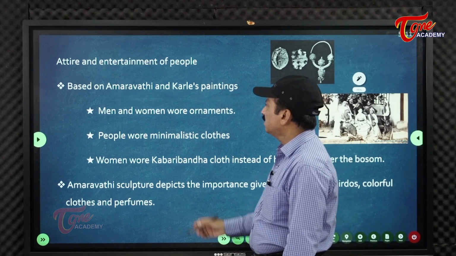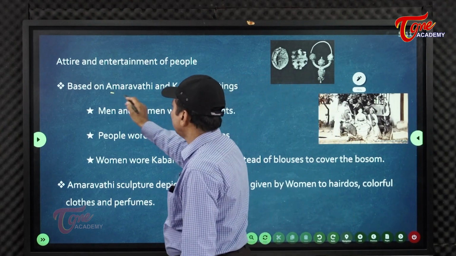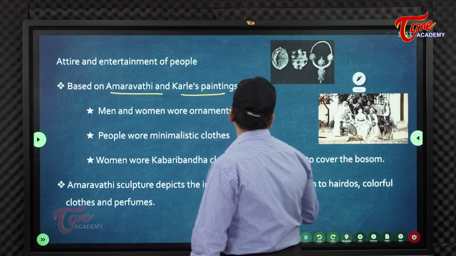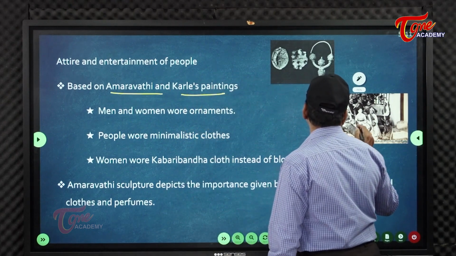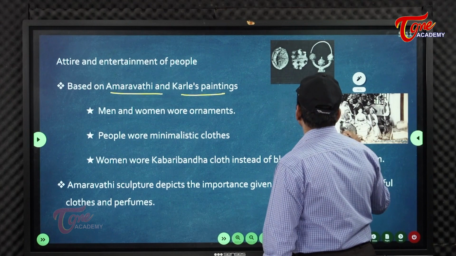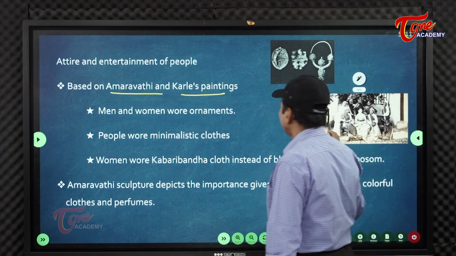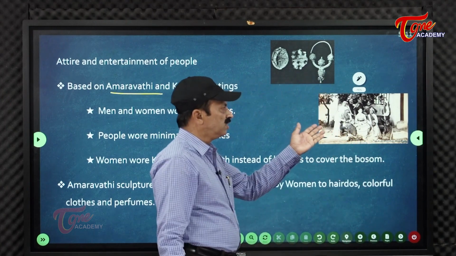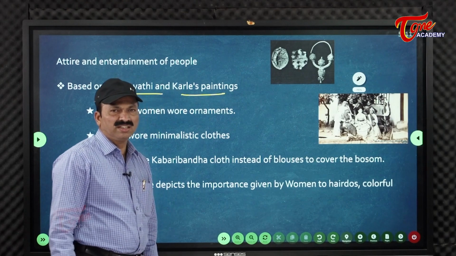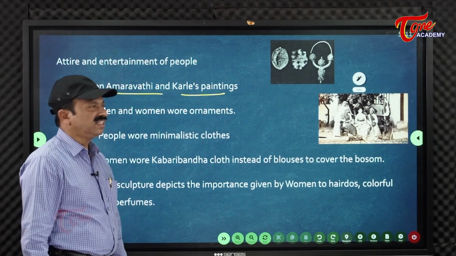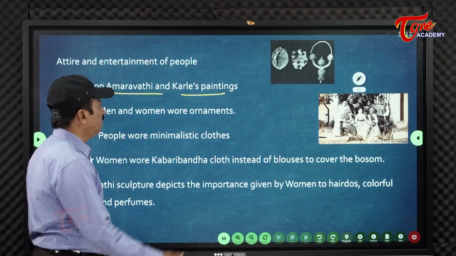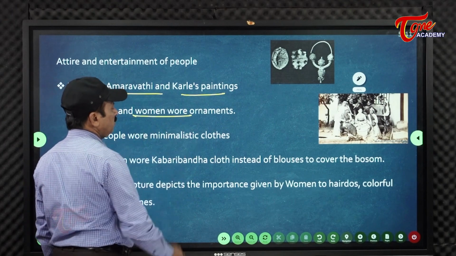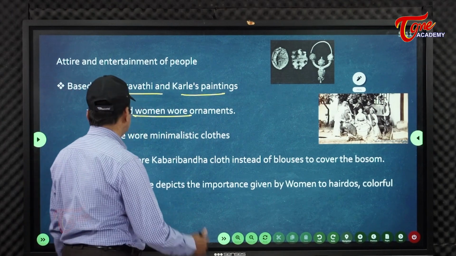Corley's paintings and Amaravati paintings tell about this. They show how women decorated themselves and what they used to wear, the robes. Men and women also wore ornaments.